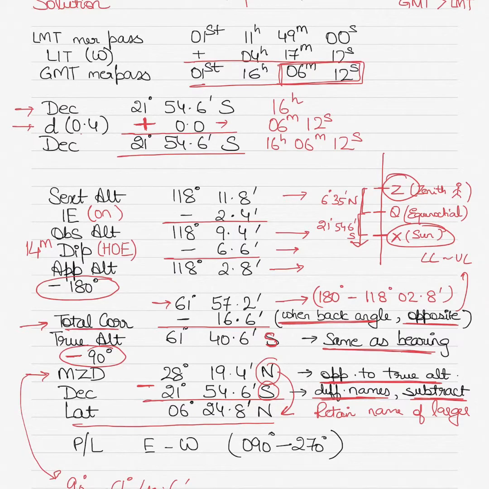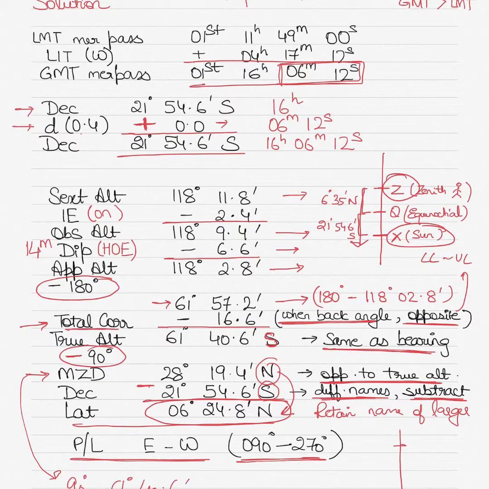So this is your observed latitude, not your DR latitude. It will be close to the DR latitude but not exactly the same. So this is your observed latitude, which is a more accurate latitude because this is based on the celestial observation of a celestial body. Right? Now once you've got your latitude, that's it. I told you beforehand that position line is east-west, 090 270, in meridian passage question. Why is it that? Remember, I'll tell you why it is like that.